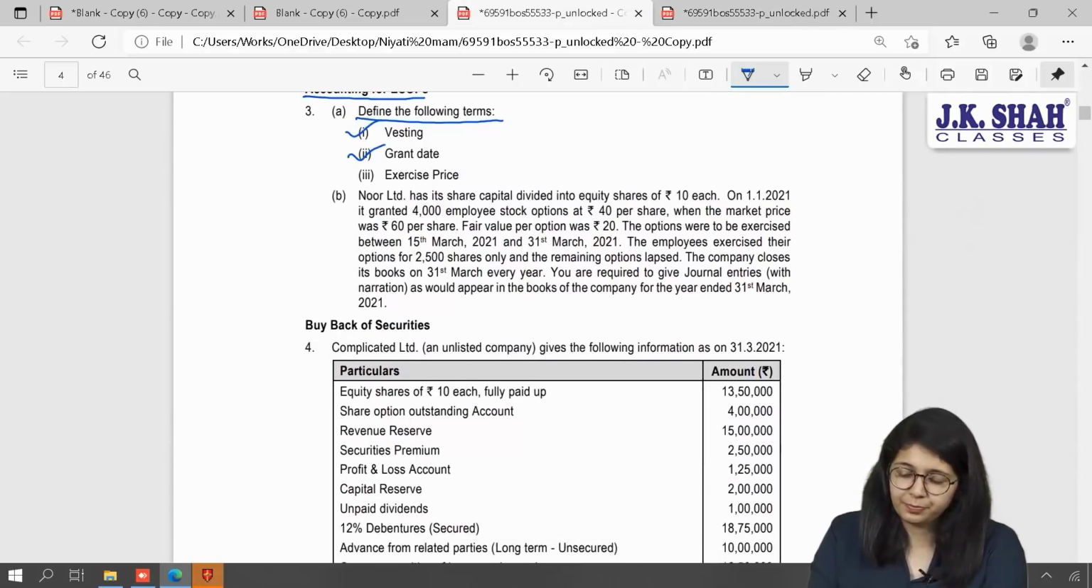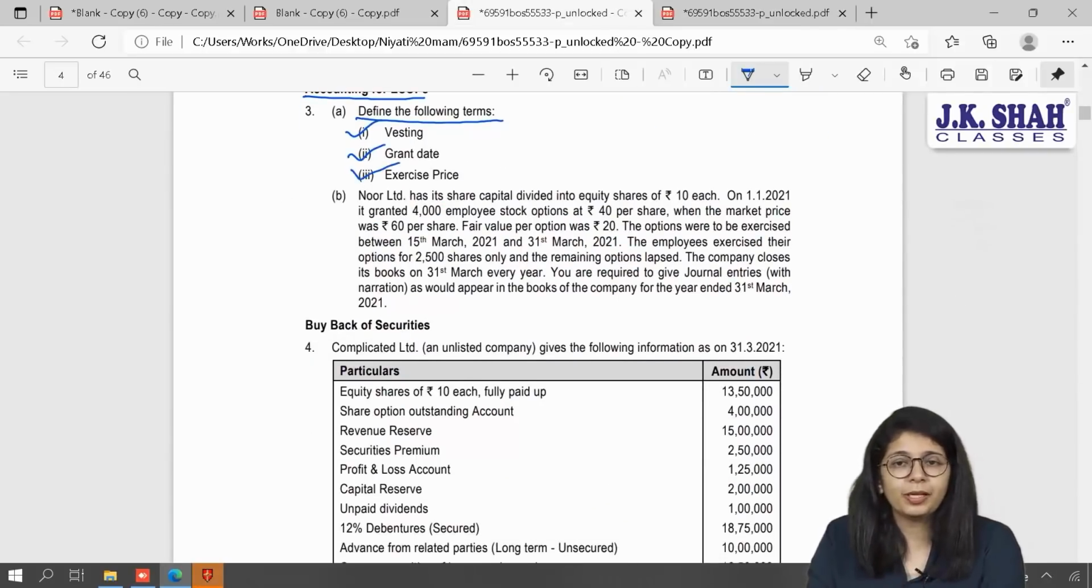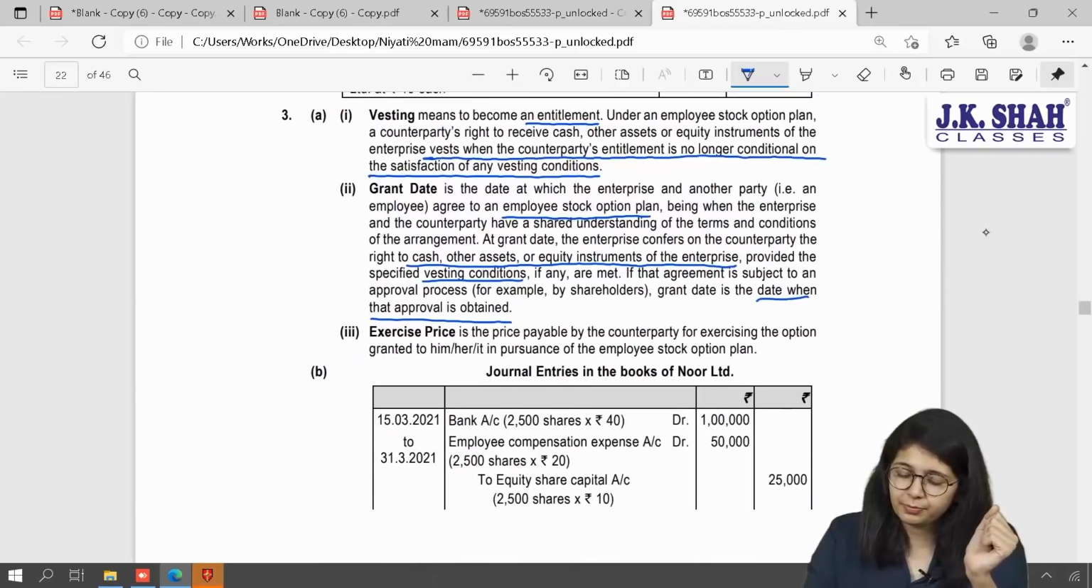Next, exercise price. What do you mean by exercise price? The price at which the employees, or you can say the counterparty, will pay the amount and will obtain the ESOP. Will it be equal to market price? No, it will be less than the market price. Let us say if market price is 100, the company is asking, please pay us only 60 rupees. Then what is that 60? That 60 is your exercise price.